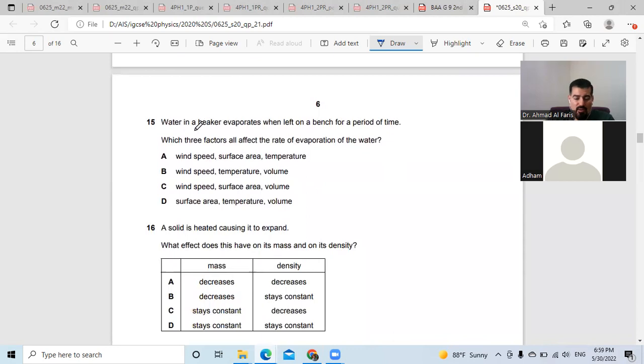Question 15. Water in a beaker evaporates when it is left on a bench for a period of time. Which three factors all affect the rate of evaporation? Okay, the wind speed, yes. Surface area, yes. Temperature, yes. Volume, no. So the volume, how much the container holds, doesn't matter, but the surface area does. So the factors are the wind speed, the temperature and the surface area.